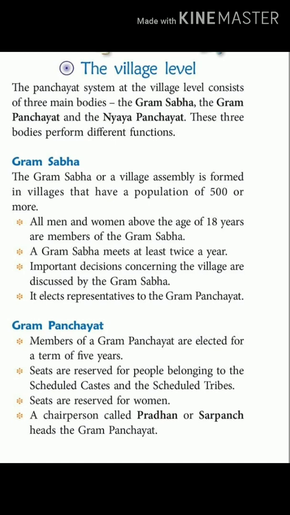Okay. Next is seats are reserved for people belonging to scheduled castes and scheduled tribes. Now there is reservation for people who belong to the scheduled castes and scheduled tribes. These are basically the category you belong to. So some are scheduled caste, scheduled tribes, and some are general.